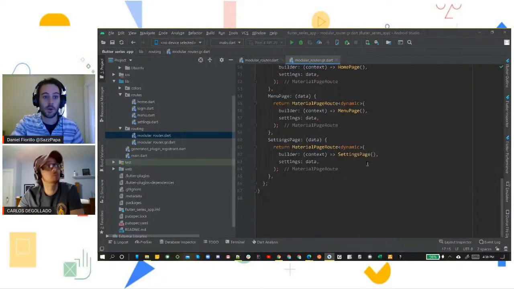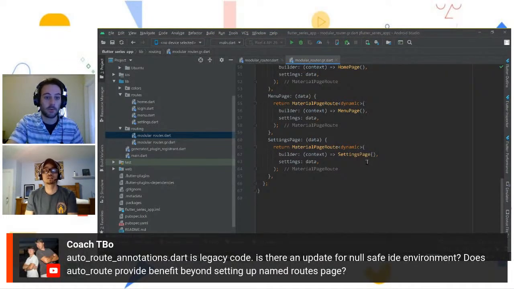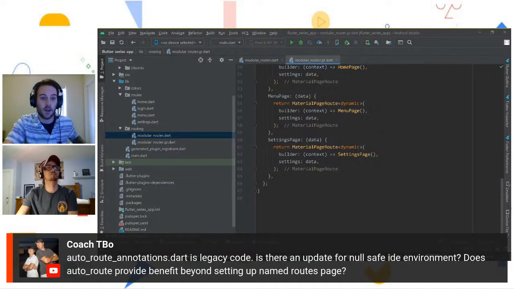And so Carlos, yes, before we jump into that, there was a question from Coach about AutoRoute. Coach asks, AutoRoute annotations.dart is legacy code. Is there an update for null safe ID environment? Does AutoRoute provide benefit beyond setting up named routes page? Would you be able to help Coach with this question?